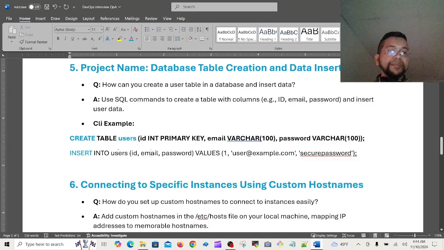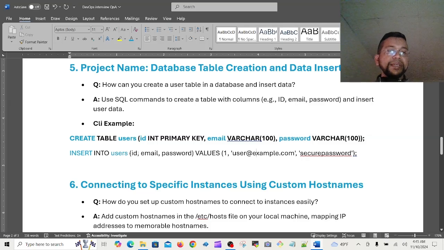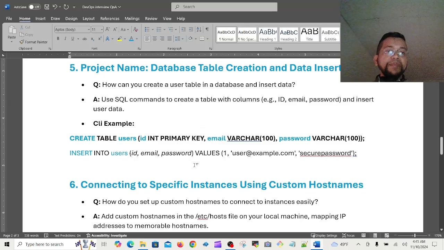So after creating this table, the name is which one? User table. Then in the user table you have to insert something into user. See here, user, right? So you have to insert ID, email, password. See here, I have used the ID right here. One is ID, one is email, one is password. That means three things here. So in the insert into user, first I have to mention these three: ID, email, password. Then these are like key values.